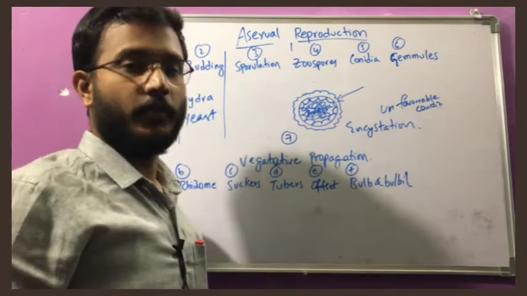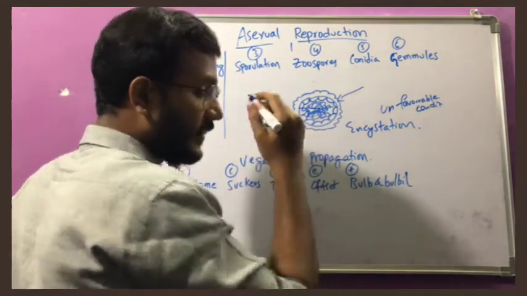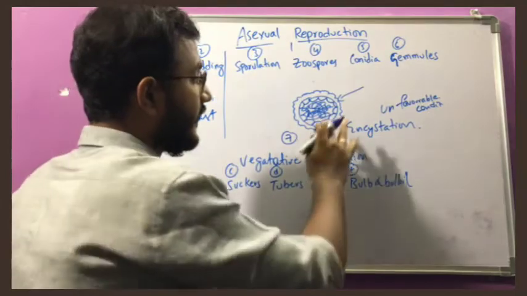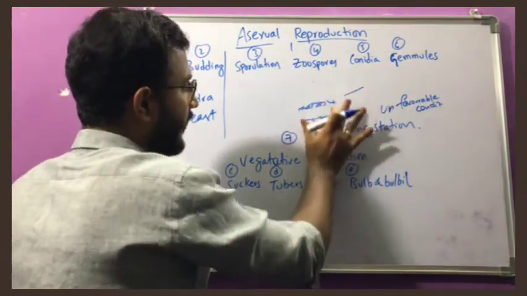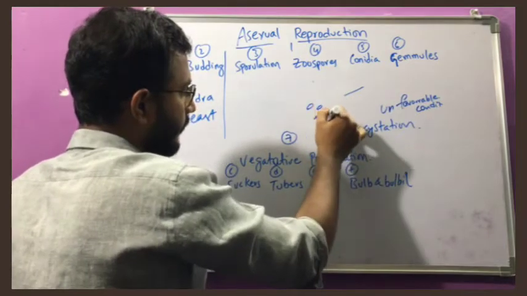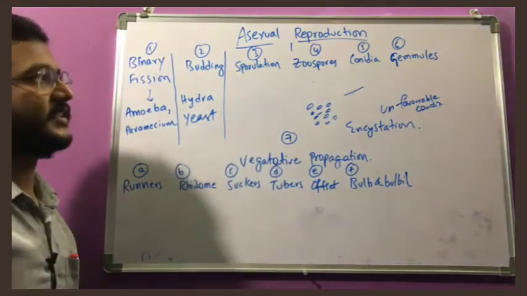So many amoebae are formed, and once the favorable conditions come, this cyst wall will be ruptured and releases so many amoebae. So this is known as sporulation.